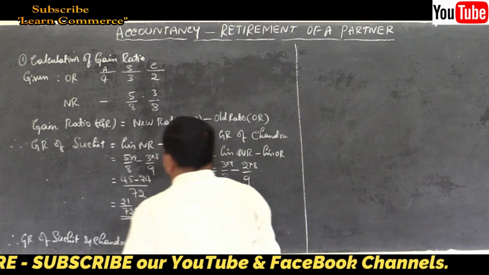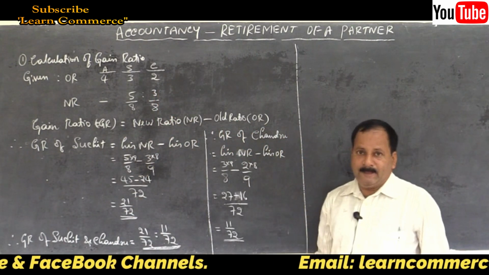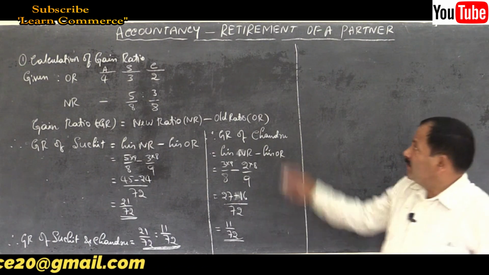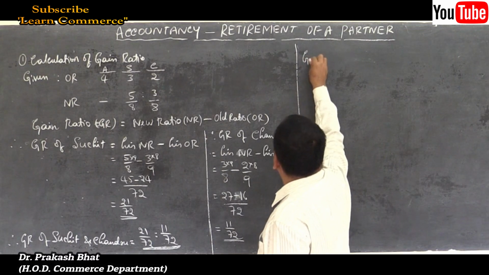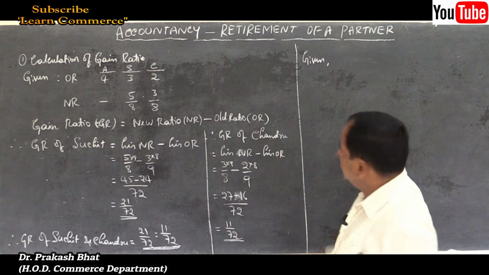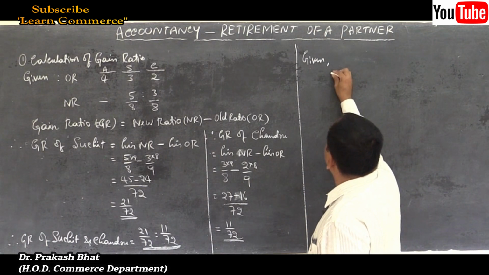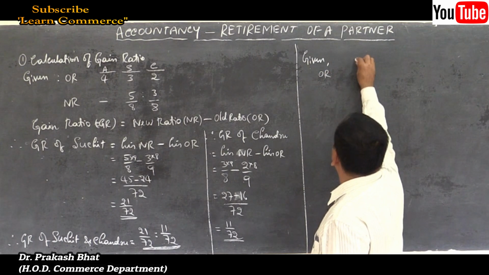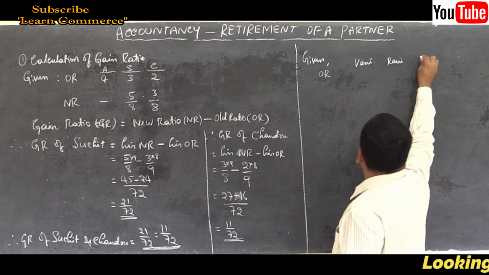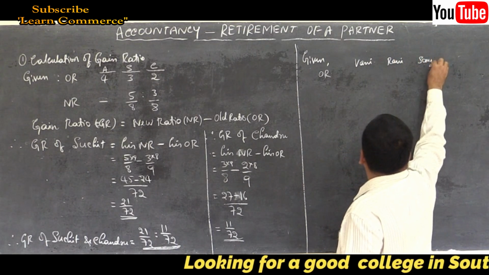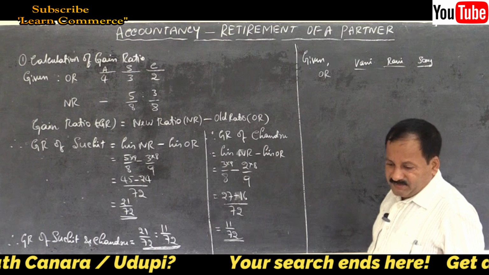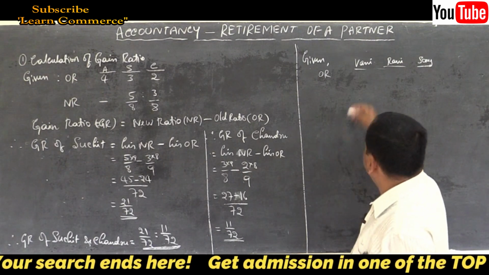So, you have to write this sentence, calculation of gain ratio. That is a must. Write that sentence. I will not write. I will write given. Given. Who are the partners? Vani, Rani and Soni, right? Old ratio: Vani, Rani and Soni. Old ratio given in the problem, that is 4:3:2.